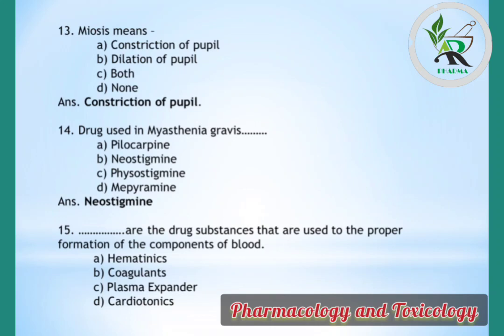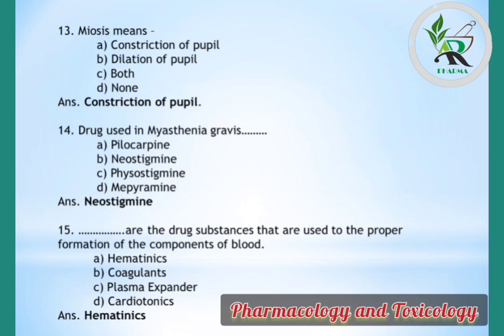Question number 15. Dash are the drug substances that are used to the proper formation of components of blood. Options are hematinic, coagulants, plasma expander, cardiotonics. Correct answer is hematinics are the substances or simply drugs which is used for the formation of components of blood.